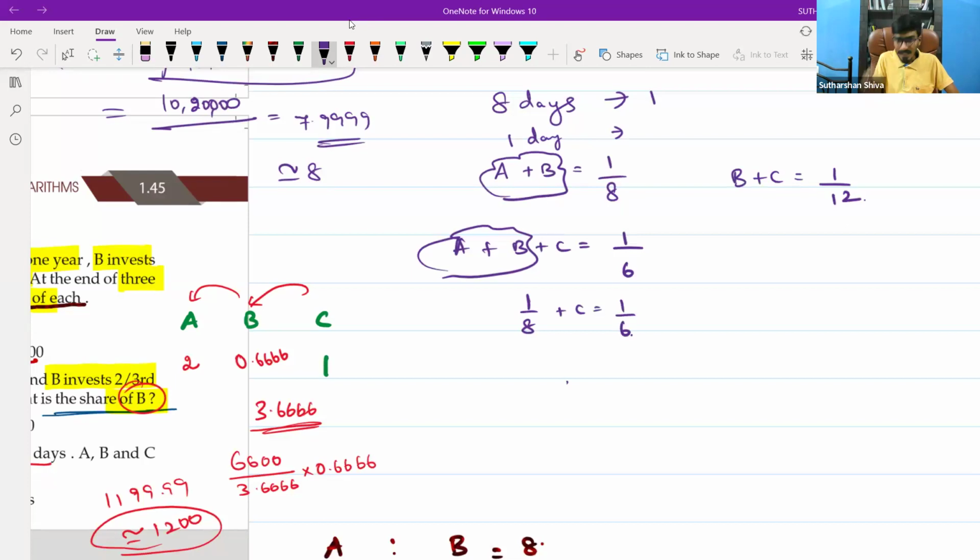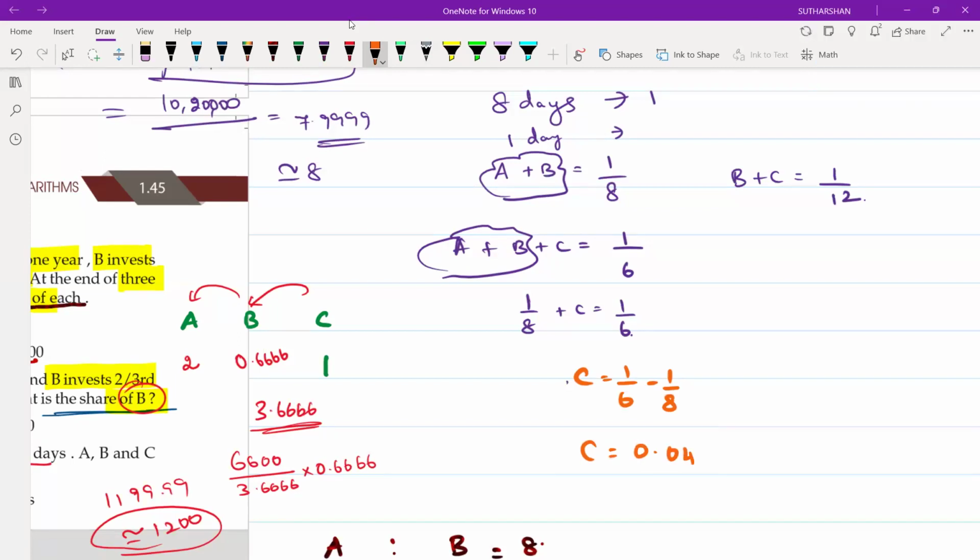This is one way. After this point, I will convert everything into decimals. C is equal to 1 by 6 minus 1 by 8. Take a calculator: 1 by 6 M plus, 1 by 8 M minus, MRC. What is the answer? 0.0416.